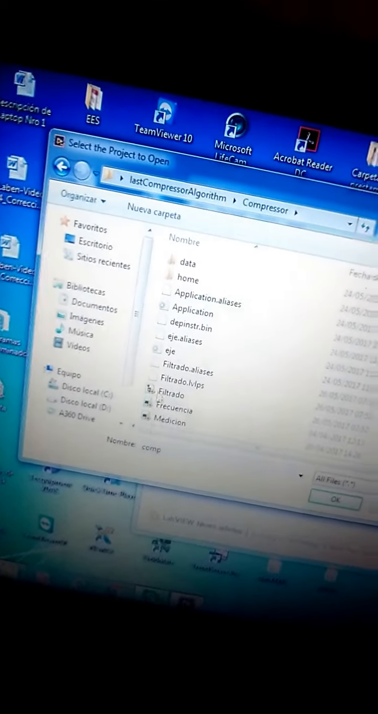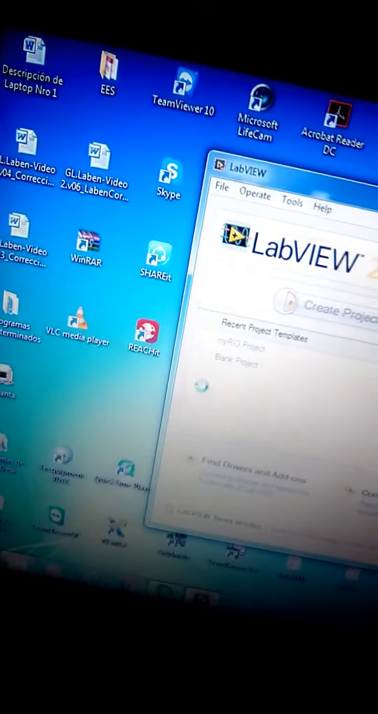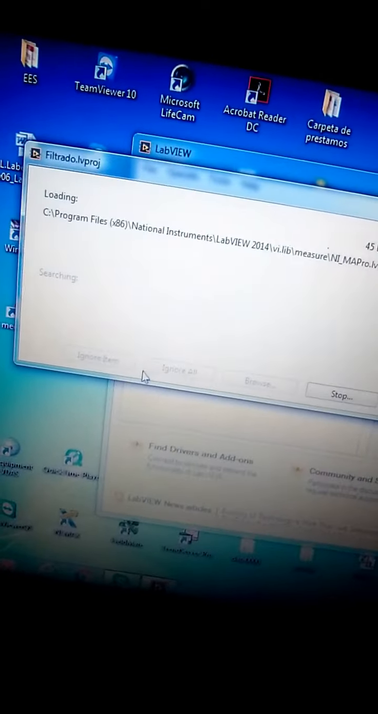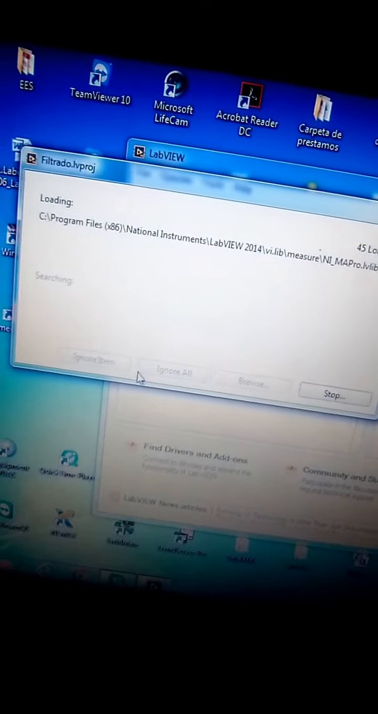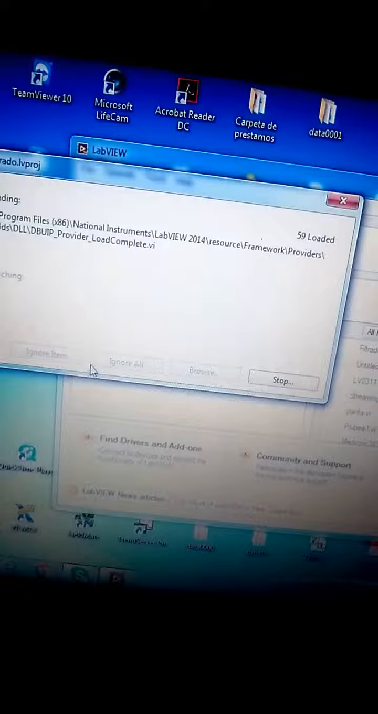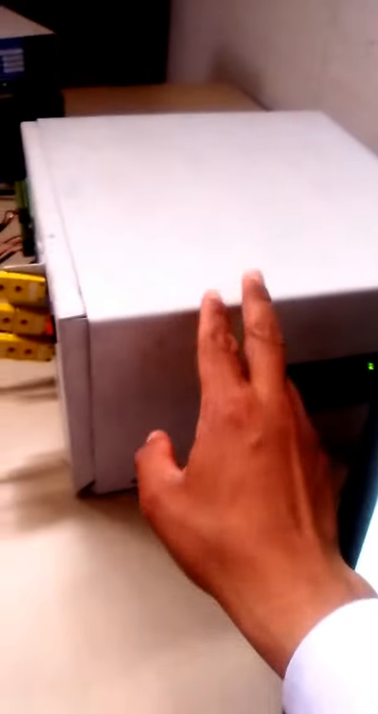Last compressor algorithm. Okay. And we look for a project. One of the projects has this format, like project, could be filtered in Spanish. You can look for projects. I suggest you don't open the file directly, because you will get a disbalance or a bad understanding, talking about software, between both controllers: the main controller from the processor of this laptop and the main controller of this system. I suggest also that it must be switched on in order to recognize signals.